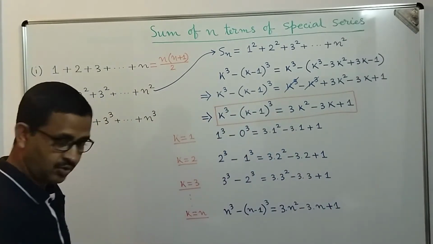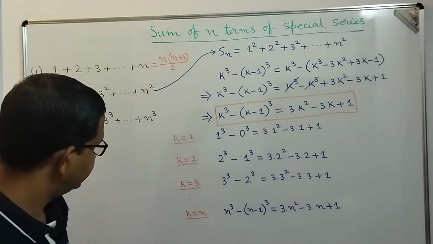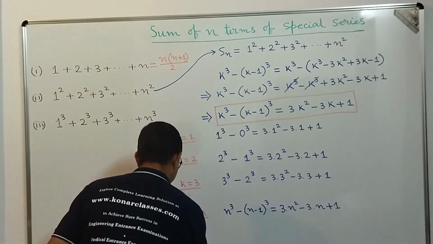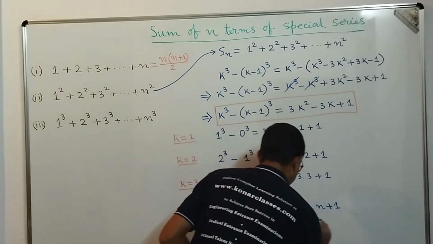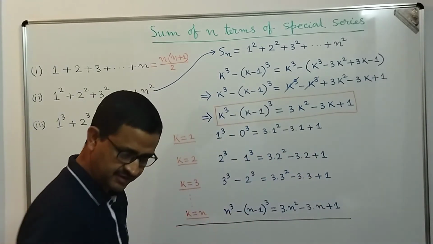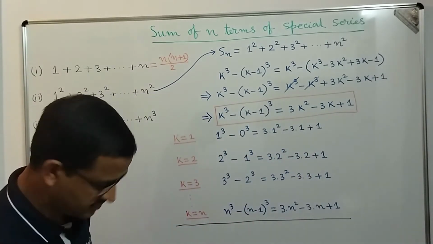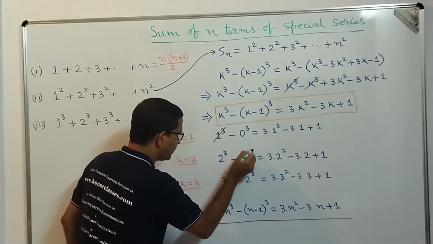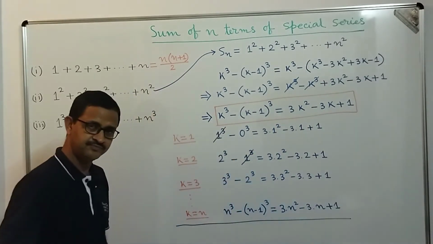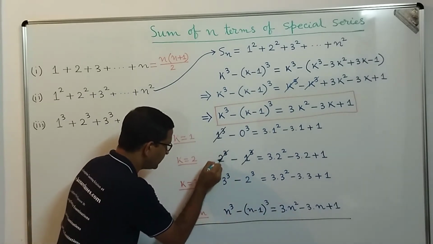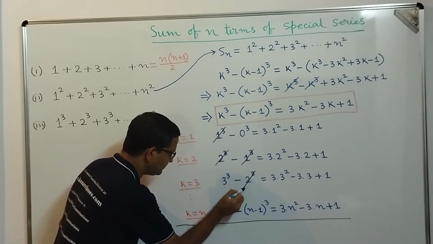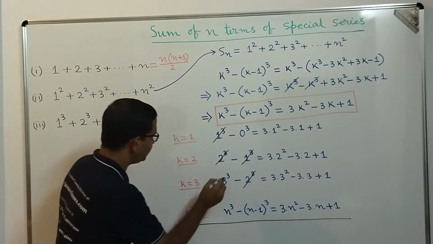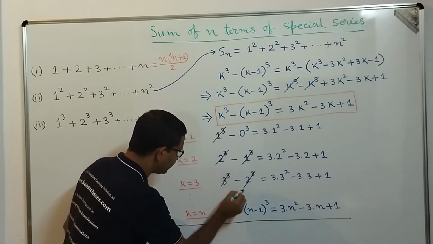Correct? Now what are we going to do, dear students? We are going to add all these things. If we add all these, let's observe. This 1 cube and minus 1 cube will get cancelled, this 2 cube and minus 2 cube will get cancelled, and in that way this 3 cube will get cancelled in the next step.